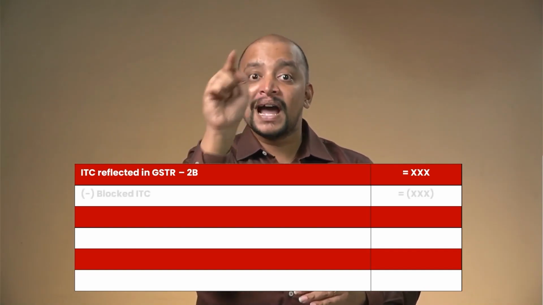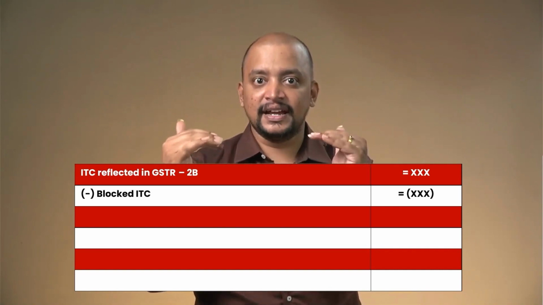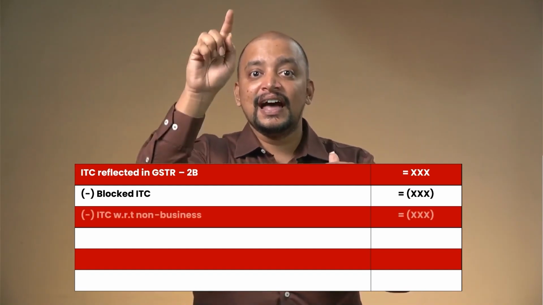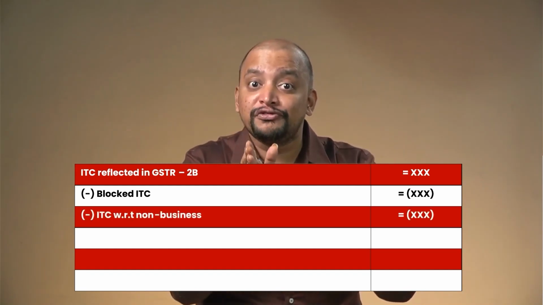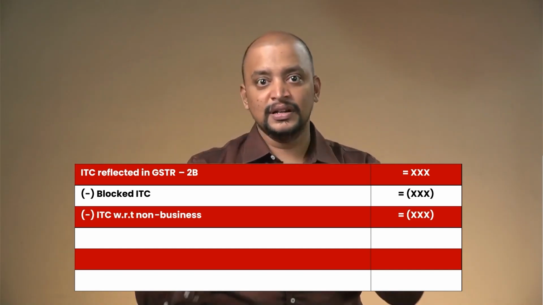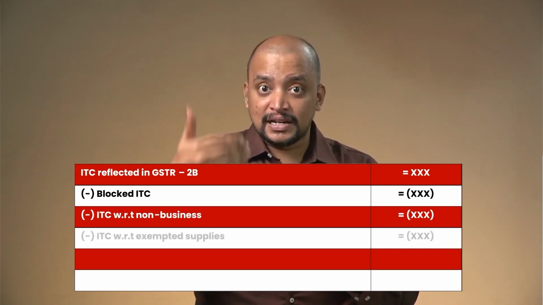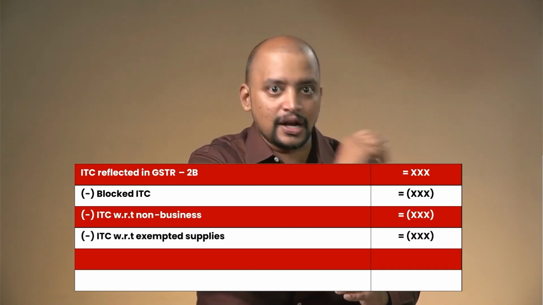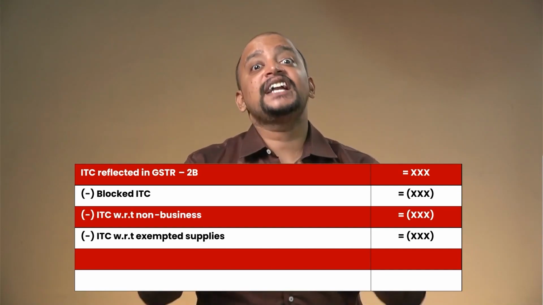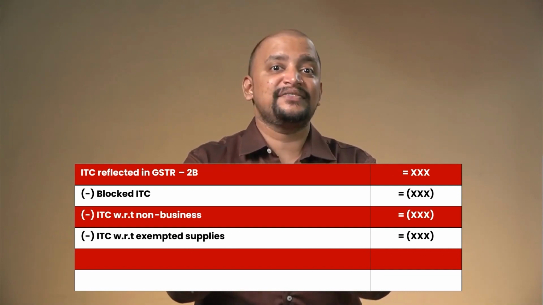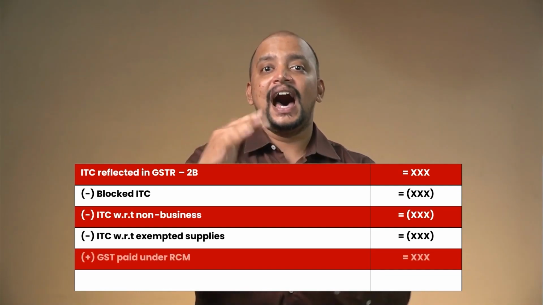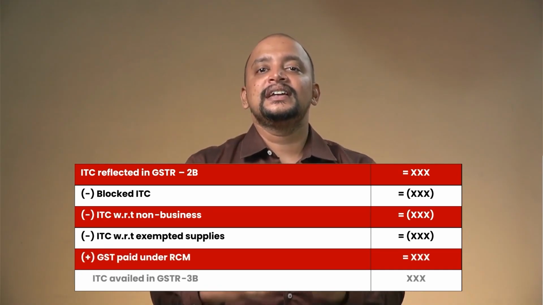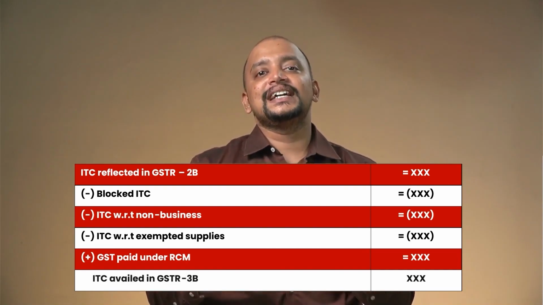Take that. Minus. Second, what you need to do? Take out blocked ITC. Minus ITC with respect to inward supply used for non-business purpose. Take out. Then third, minus ITC with respect to inward supply used for exempted outward supply. Take out. Next, add one point. What is it we need to add? GST paid under RCM. Now this is the self-assessed ITC that we can take in GSTR 3B.